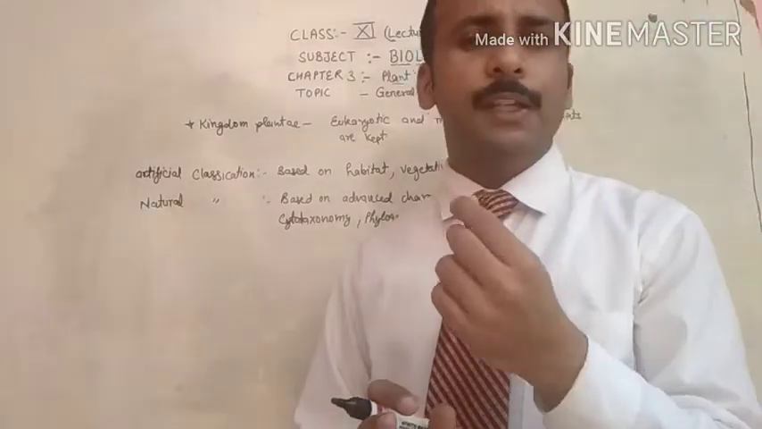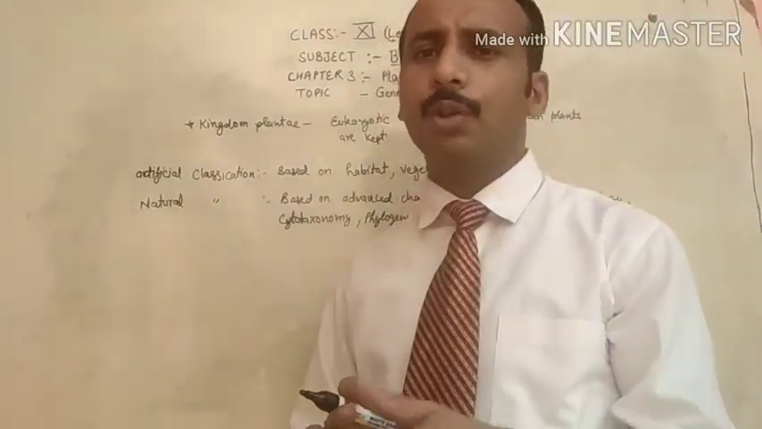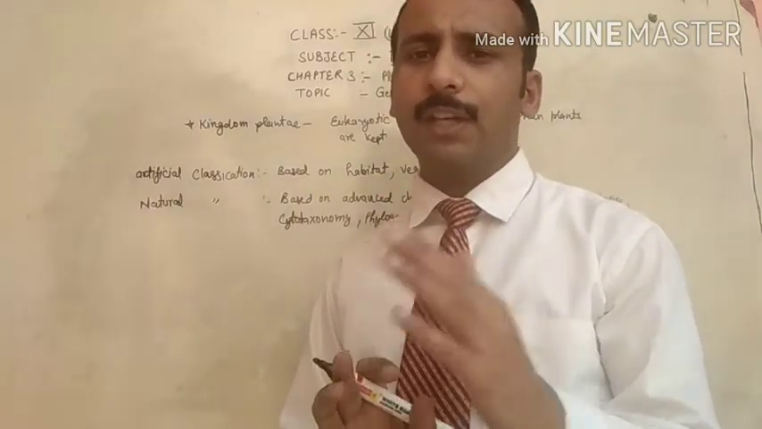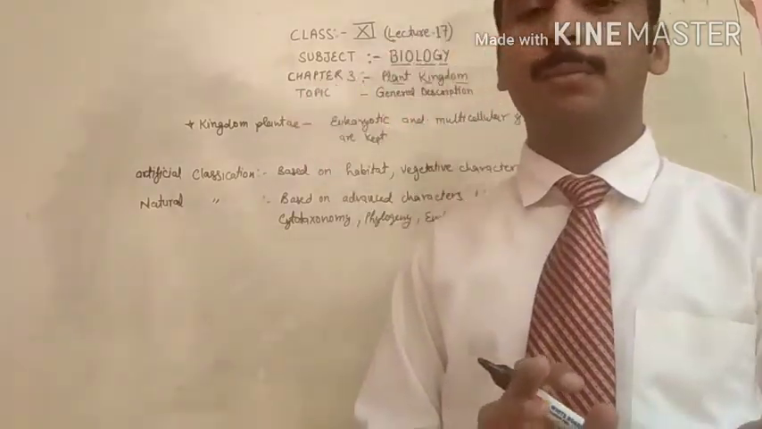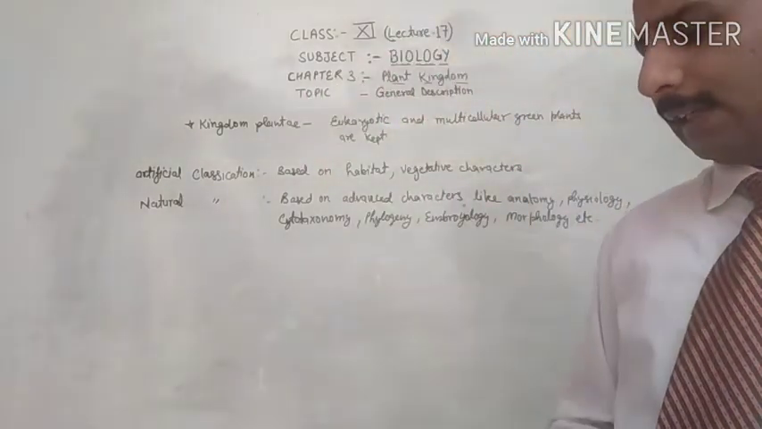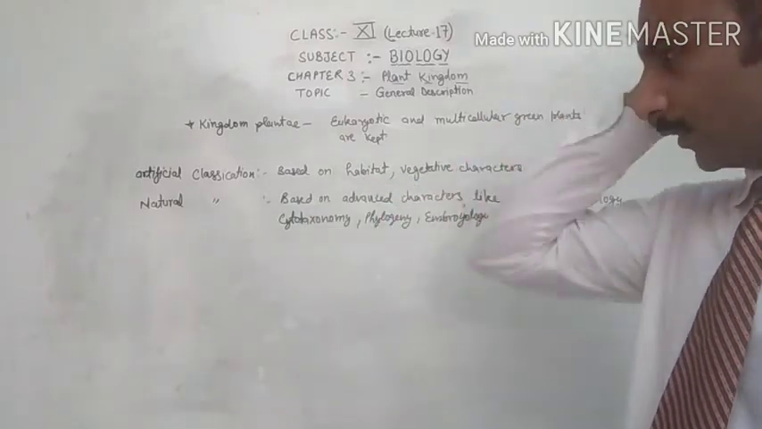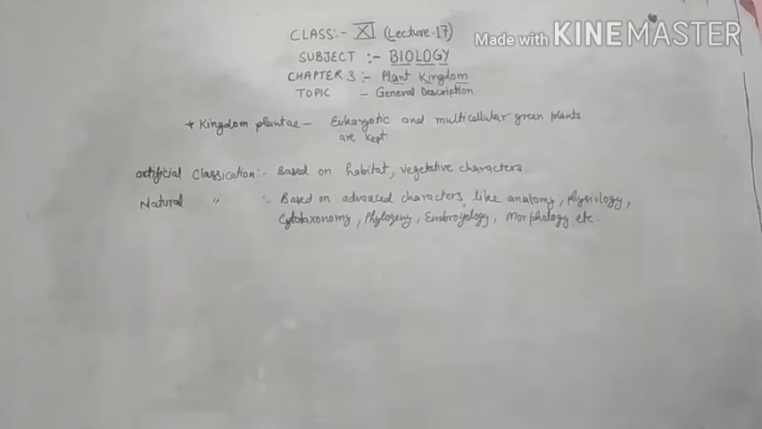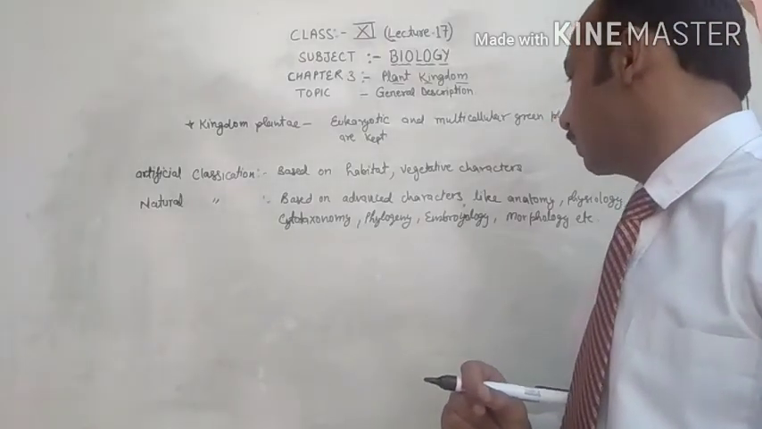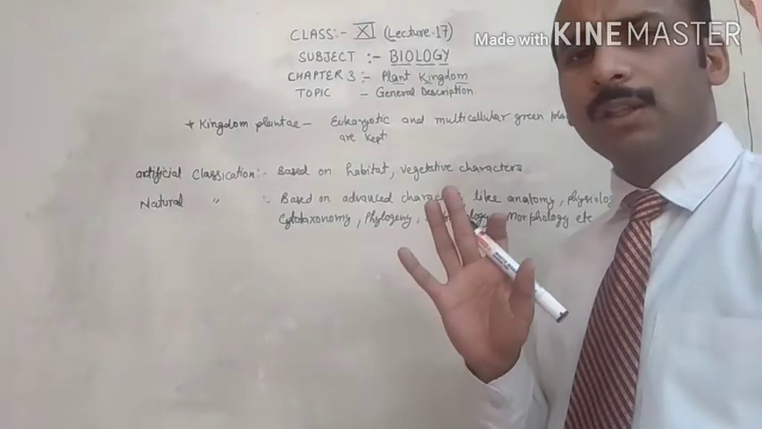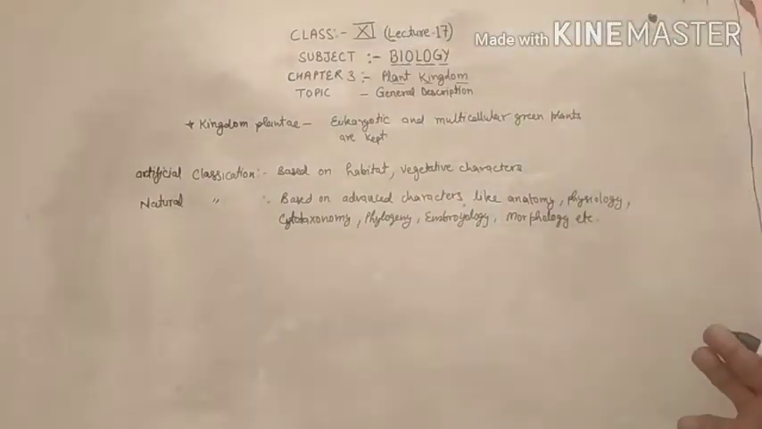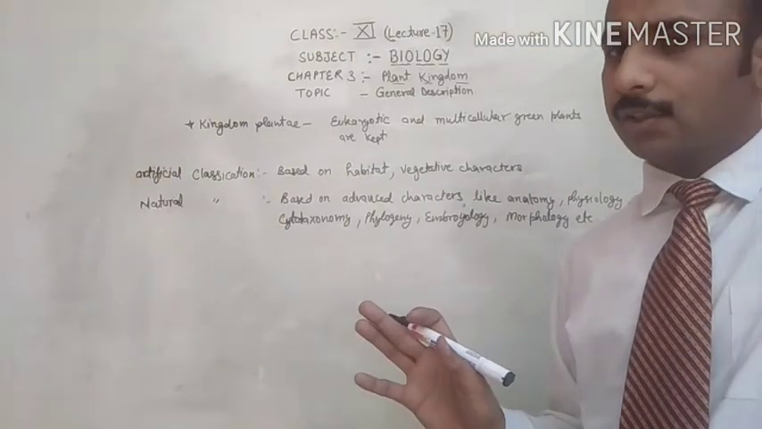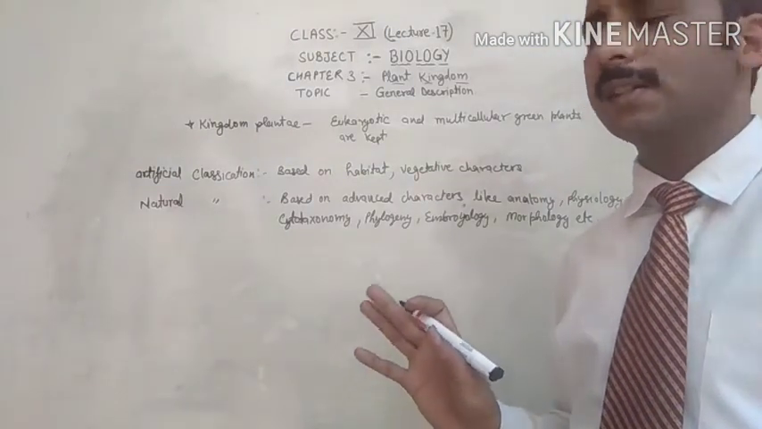As you know very well, in kingdom Monera and kingdom Protista, some organisms also have a cell wall, but they are not included in the kingdom Plantae. We have given them a separate place in kingdom Monera and kingdom Protista. So on the basis of the natural classification, based on advanced characteristics like anatomy, physiology, cytotaxonomy, phylogeny, embryology and morphology, the categorization of the plants is given.